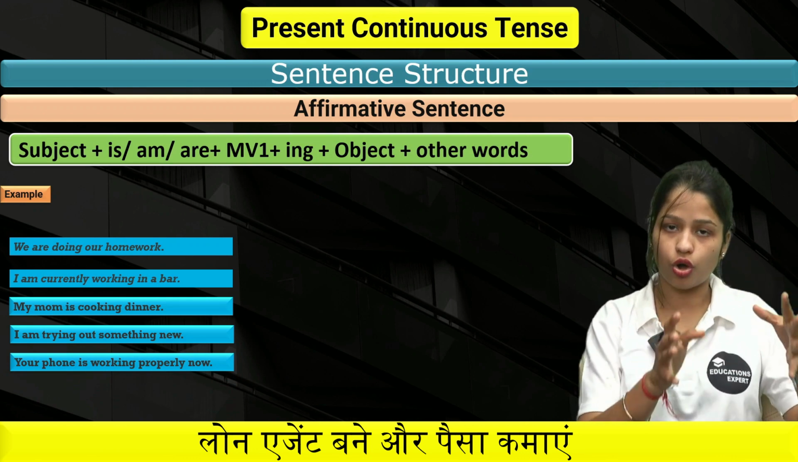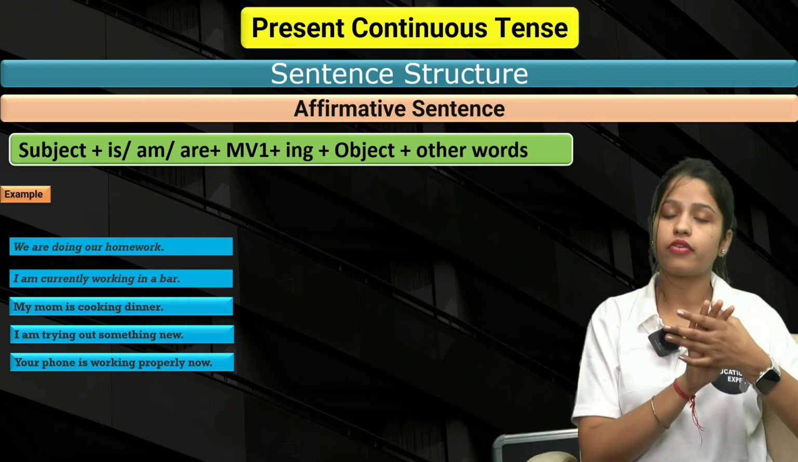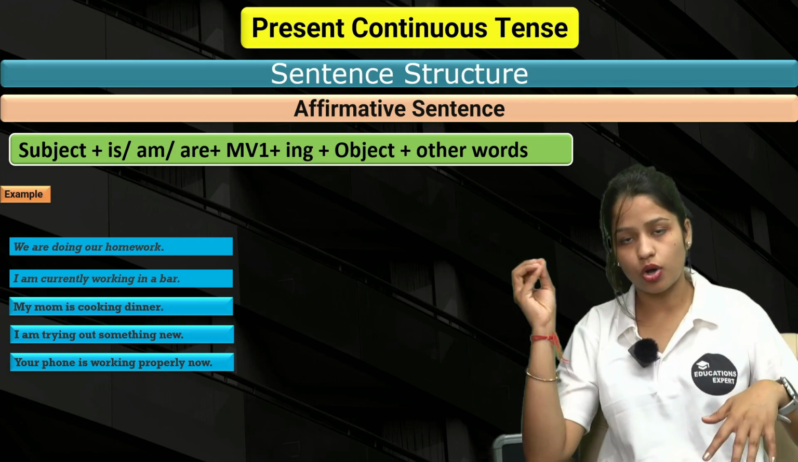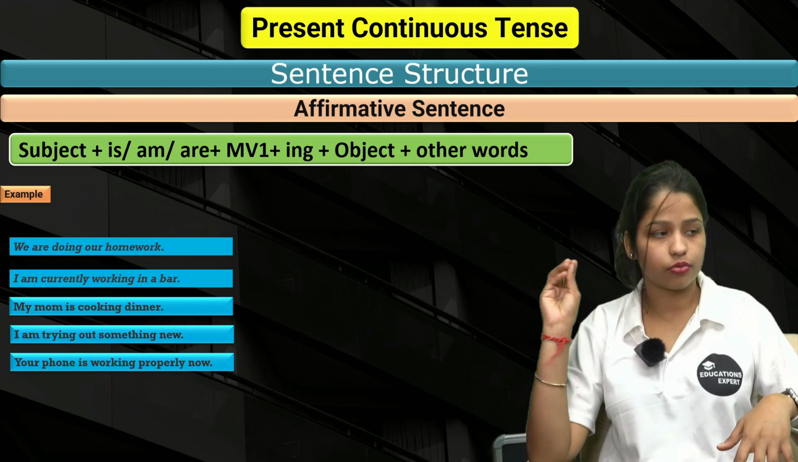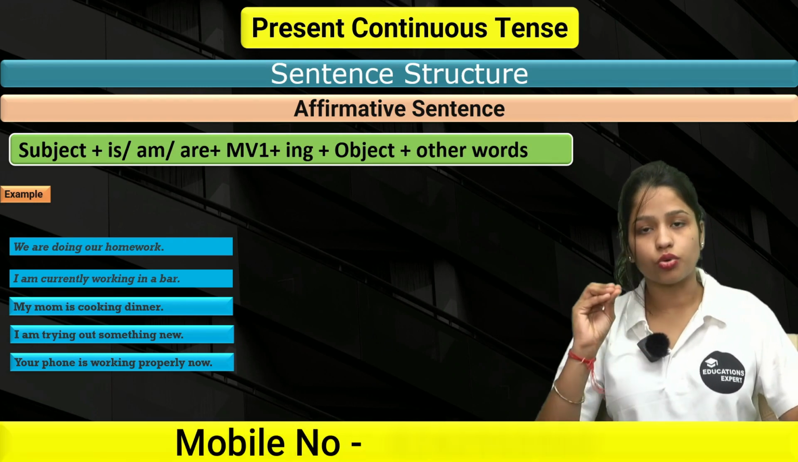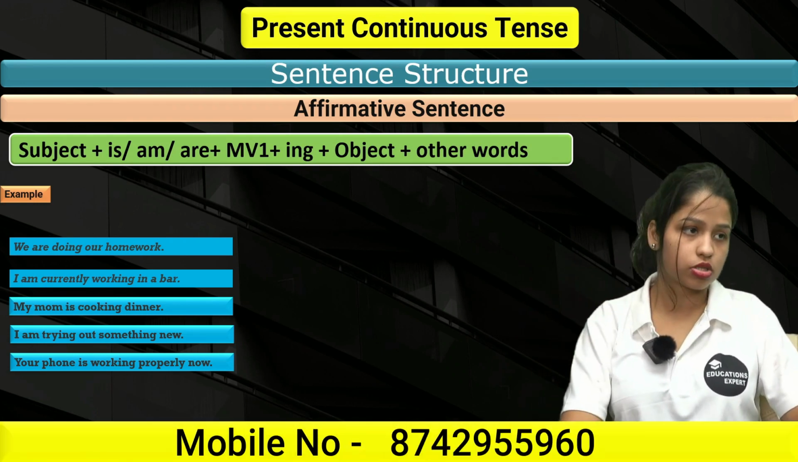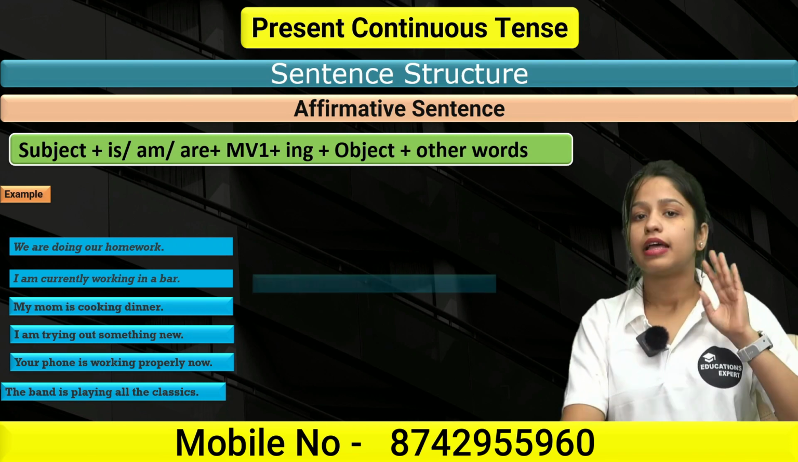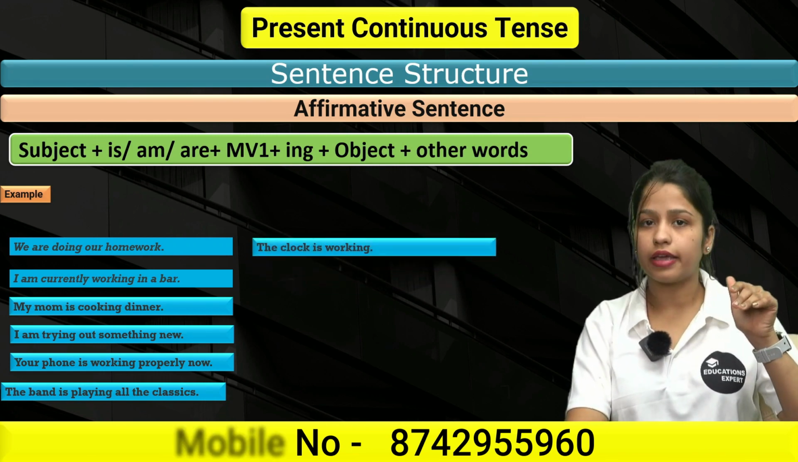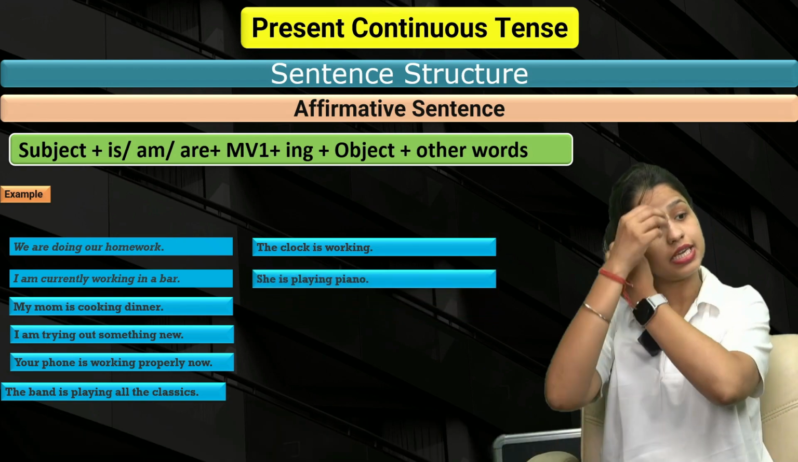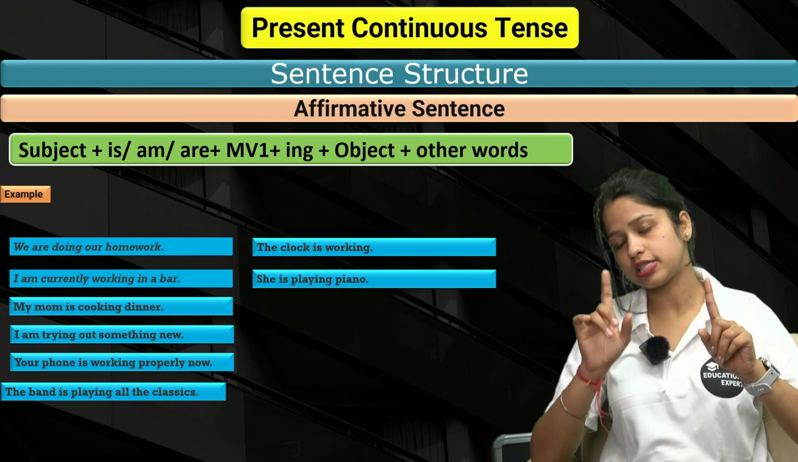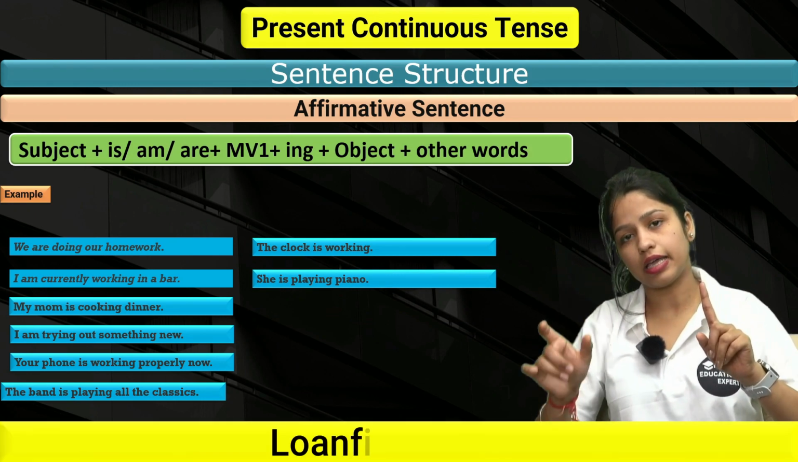Your phone is a singular noun. That's why we have used is with it. Your phone is, work is its main verb, ing, object, and other words. Your phone is working properly. I hope this is clear. The band is playing all the classics. All right, next up we have, the clock is working. She is playing piano. She, singular subject, that's why we have used is, main verb, play, ing, piano.